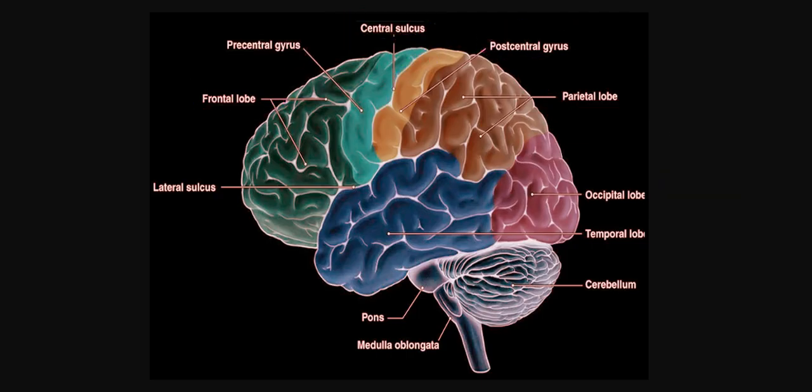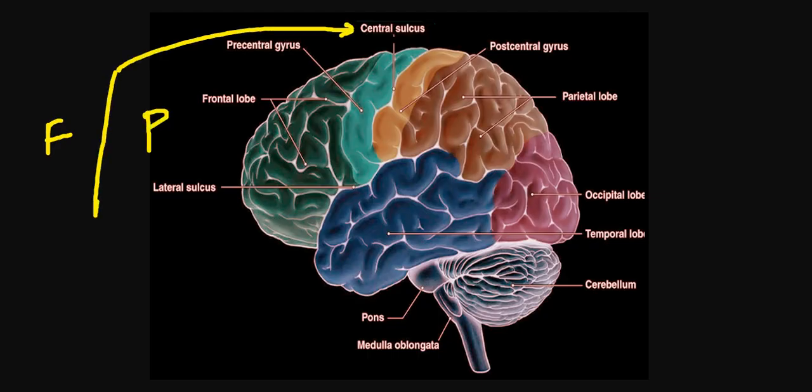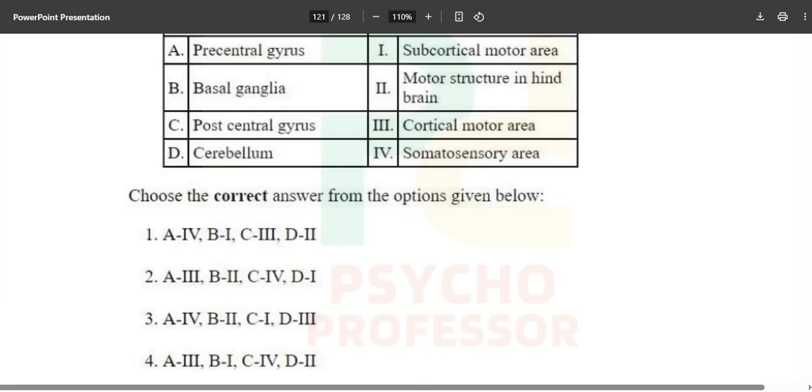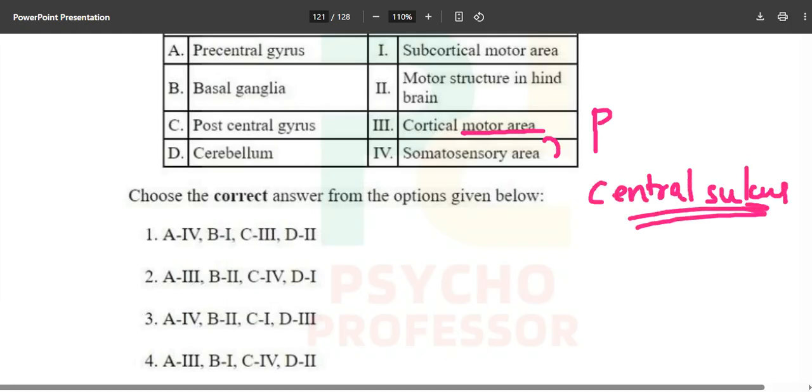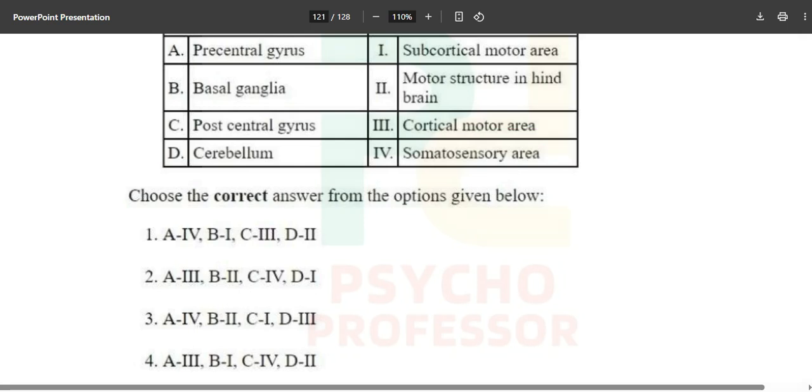So they can ask you next time, what is the line we draw between the frontal and the parietal lobe? It is called the central sulcus. And they can also ask, what differentiates between the primary motor area and the somatosensory area? The answer will be central sulcus, which you need to note down in your copy or pad, whichever way you are taking notes. So what is the correct answer over here? Option number 4 is the correct answer.